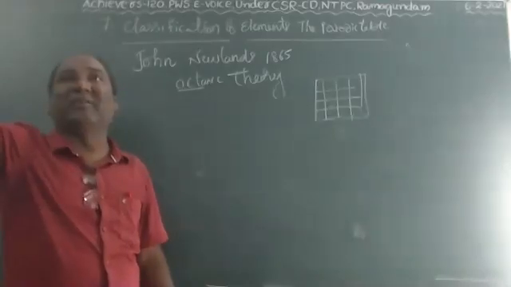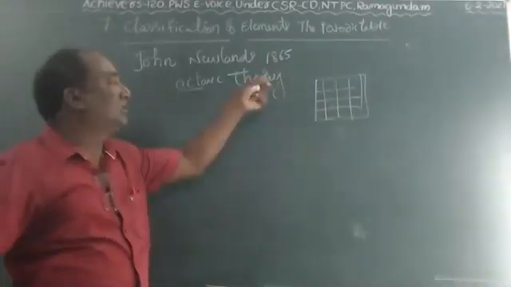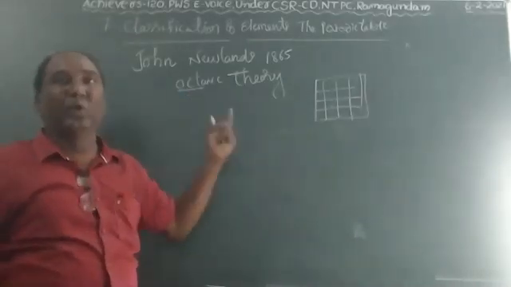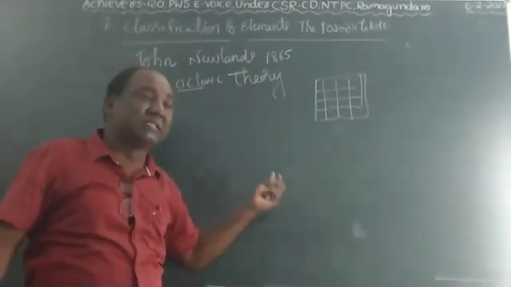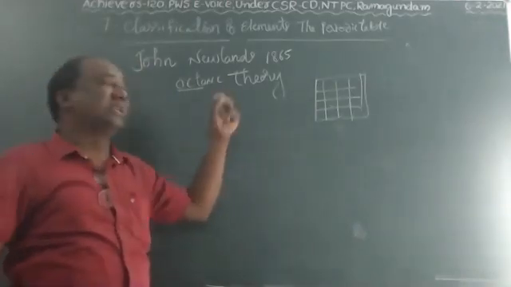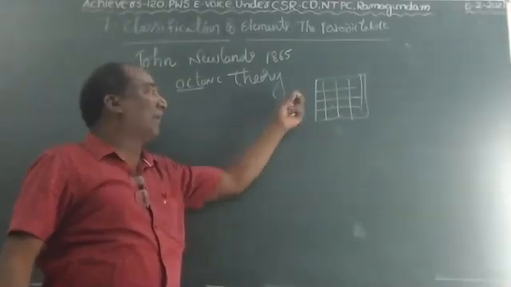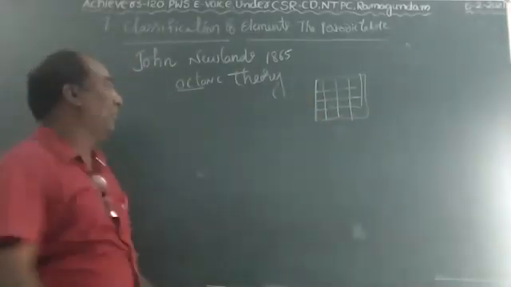Future elements will be discovered, and they need some place, but there was none. That is one demerit. Newland's periodic table was restricted up to 56 elements. It did not leave space for the upcoming discovery of new elements.